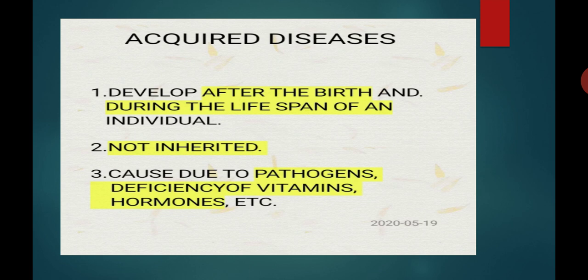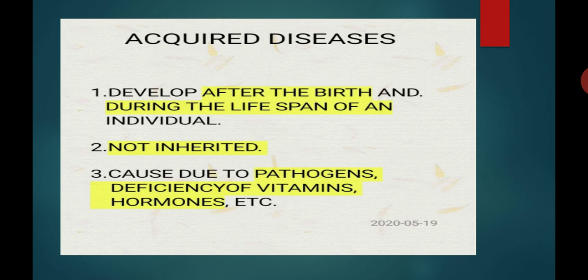These acquired diseases cannot be inherited, which means they cannot be transmitted from parents to their offspring. Further, the causes of acquired diseases are: pathogens, deficiency of a nutrient or hormone, degeneration of a tissue, and cancer growth. So this is about the acquired diseases.